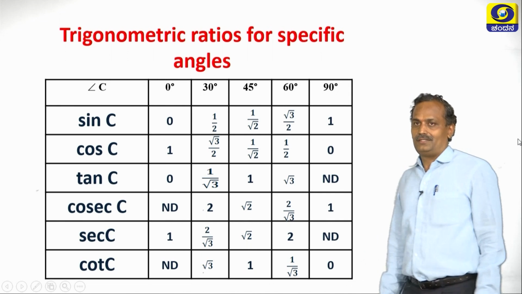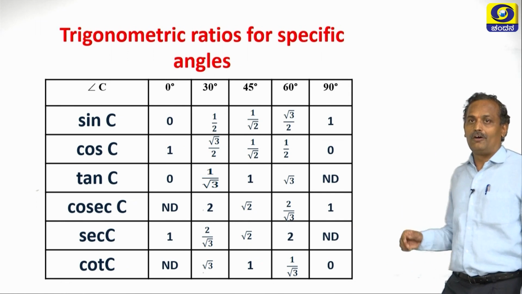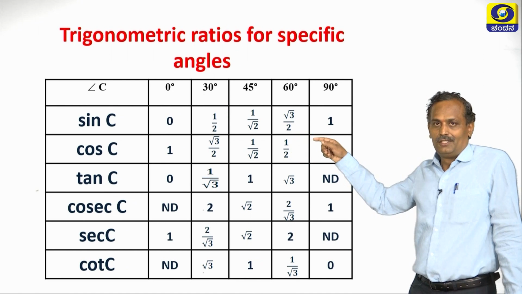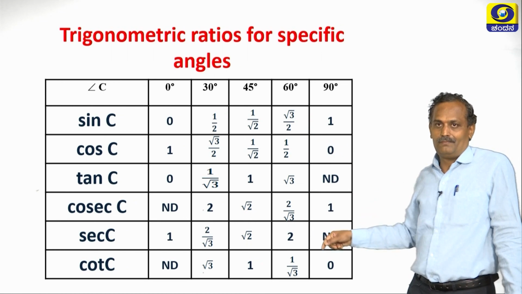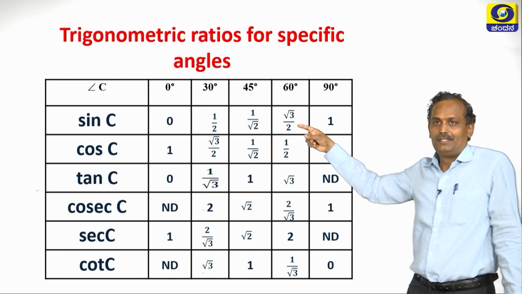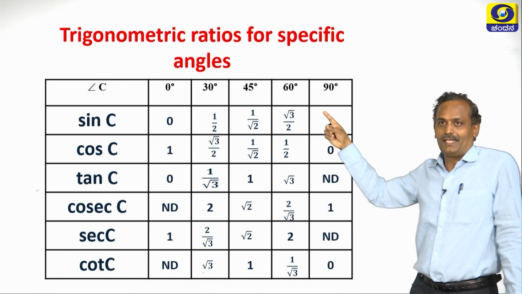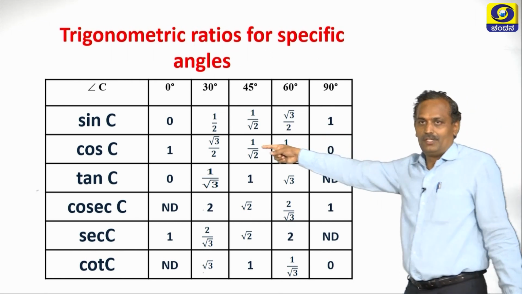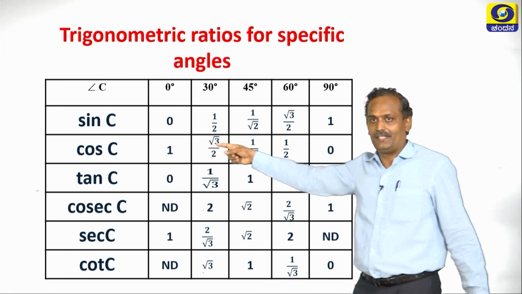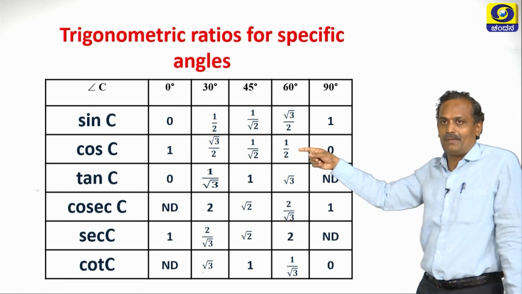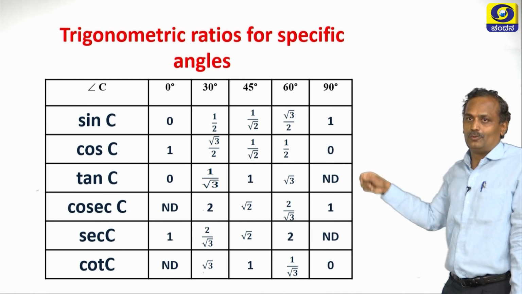Let us continue now. So, let us recall certain trigonometric ratios of specific angles. With respect to angle C, we have already found it. So, sine of 0 degree is 0, sine of 30 is 1 by 2, sine of 45 is 1 by root 2, sine 60 is root 3 by 2, sine 90 is 1. Similarly, cos of 0 is 1, cos of 30 is root 3 by 2, cos 45 is 1 by root 2, cos 60 is 1 by 2 and cos 90 is 0.